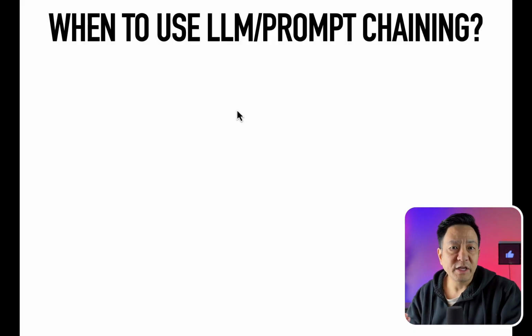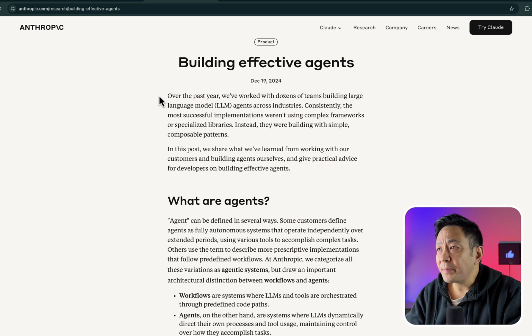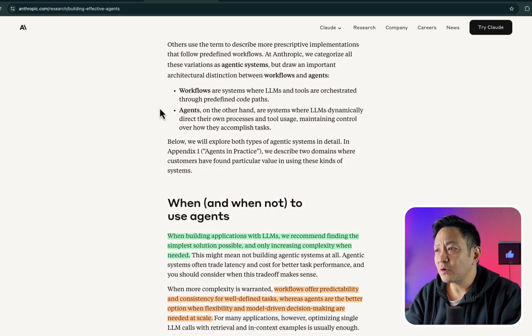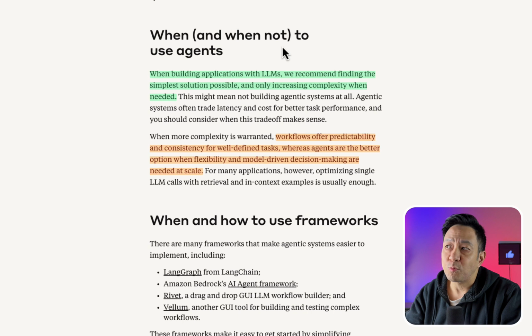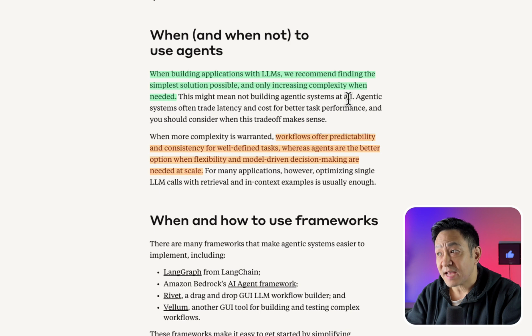So when would you want to use that instead of an AI agent, especially if an agent is so much more powerful? Well, Anthropic had published an article called Building Effective Agents. And if I scroll down just a little bit here, it says when and when not to use agents. And it says when building applications with LLMs, we recommend finding the simplest solution possible and only increasing complexity when needed. This might mean not building agentic systems at all.